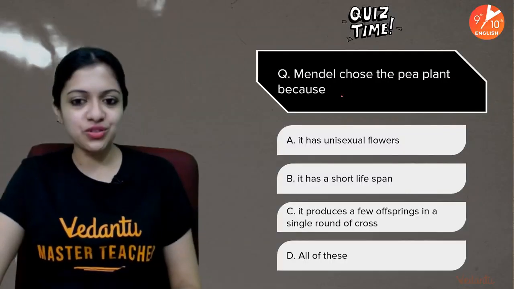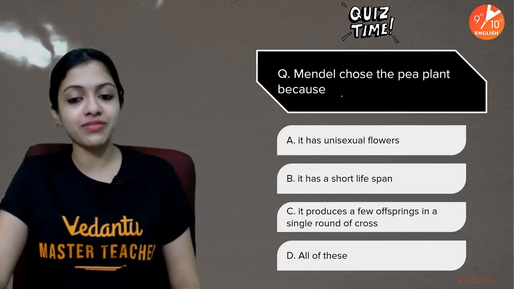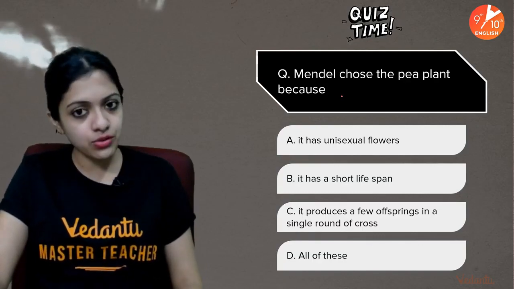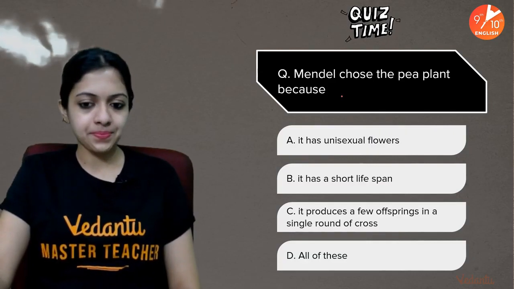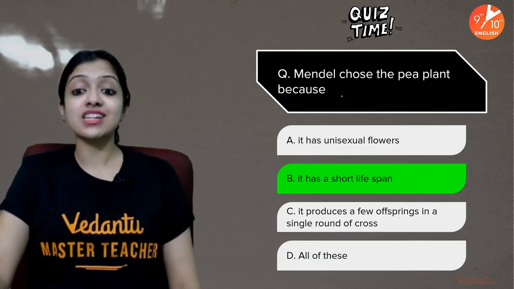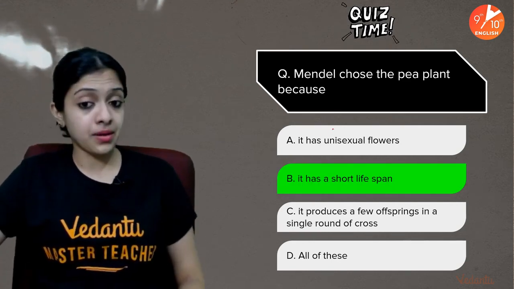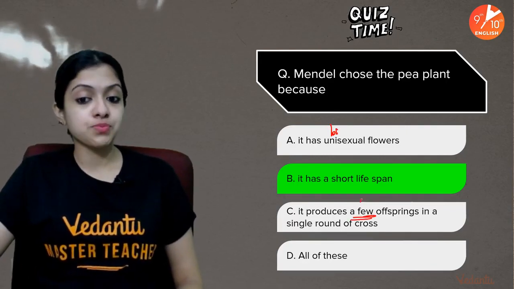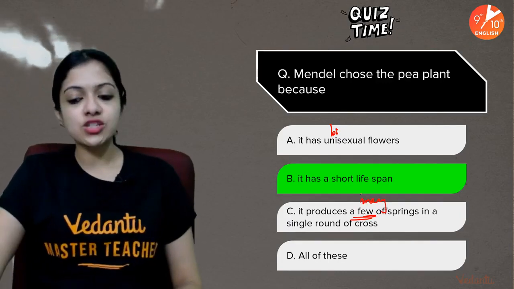Okay, so let's answer a few quick questions. Mendel chose the pea plant because it has unisexual flowers, it has a short lifespan, it produces a few offsprings in a single round of cross, or is it all of these? Which of them? And your time is up. The answer is it has a short lifespan, because A and C are actually wrong statements. The pea plant has bisexual flowers and it produces several offsprings, many offsprings in a single round of cross. Okay, considering that, it's only B which is correct.